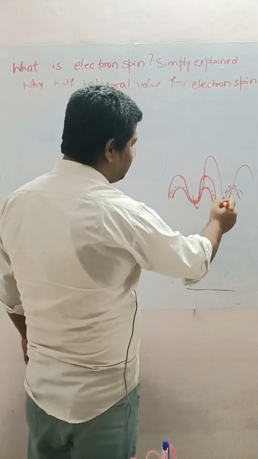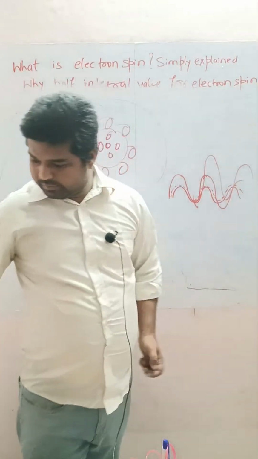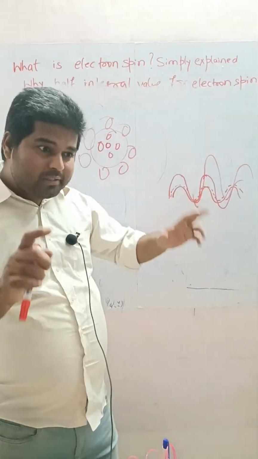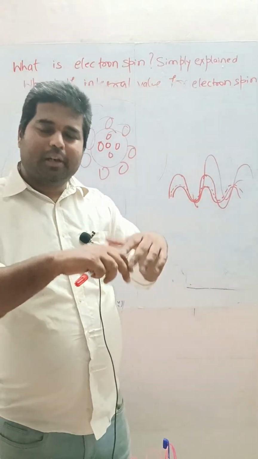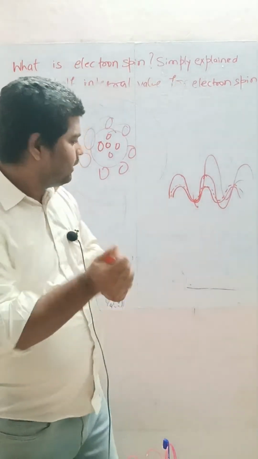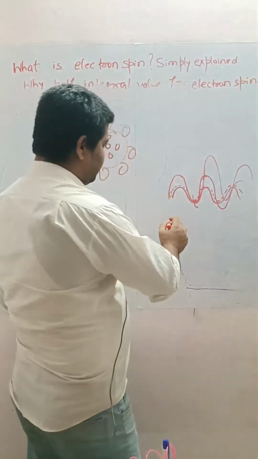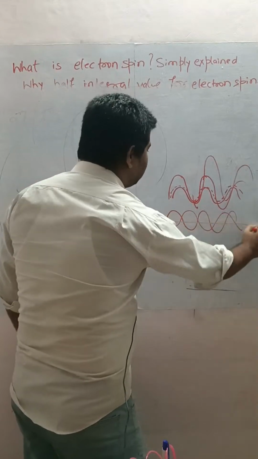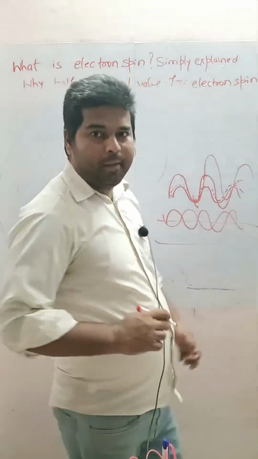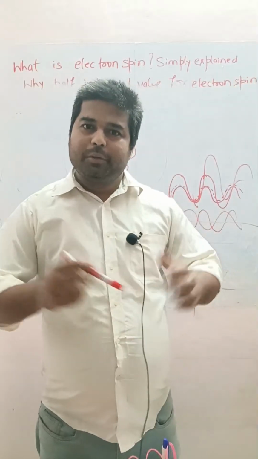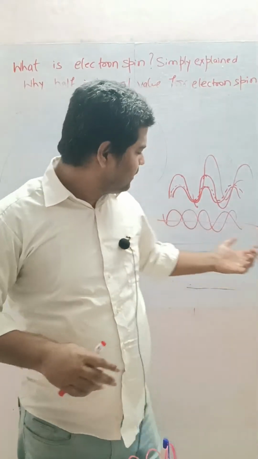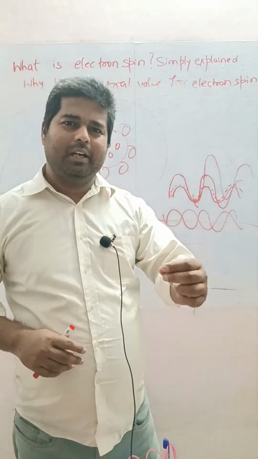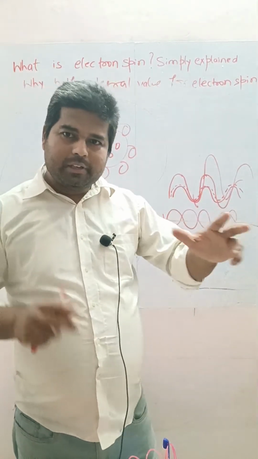You'll notice that the resultant wave is bigger than this, which means two smaller things combine and make a bigger thing. Now the inverse of it. If two waves go like this, what will be the result? The resultant is nothing. It means two bigger things combine and make a smaller thing, as small as you think. And here, nothing is zero.